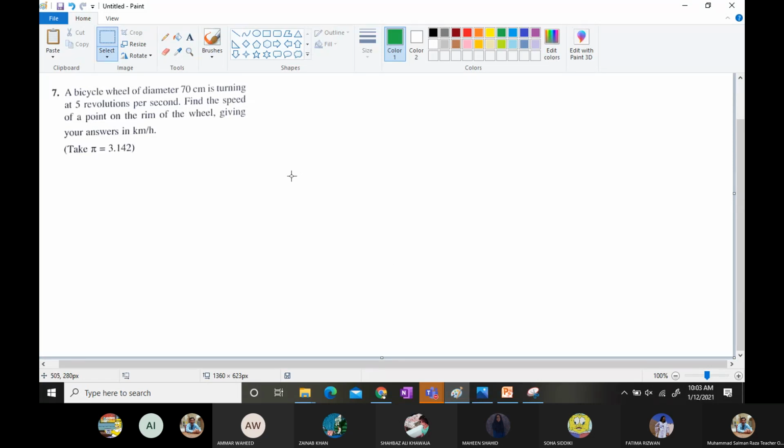3.142, okay, no problem for us. You need to know that they have asked for the speed, and we know the formula for speed, that is distance over time. So over here, if you look at this picture, you will come to know that what are they demanding. This is the wheel of a bicycle, and the diameter is mentioned.